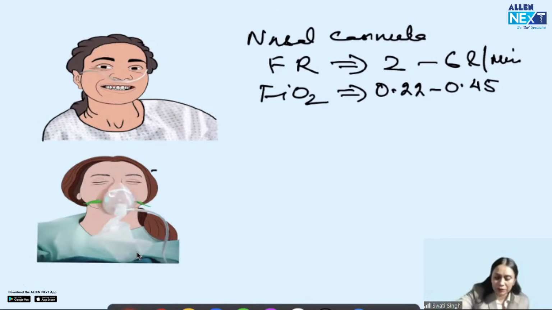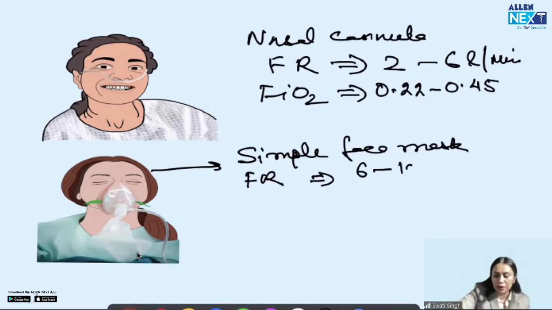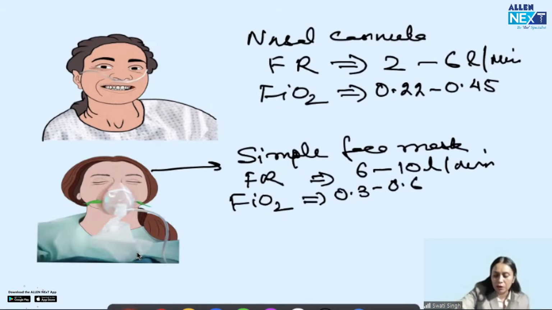Then the next one is our simple face mask. Got my point? What is the oxygen flow rate we have to keep in this? We start with 6 to 10 liter per minute. And what is the FiO2 which we achieve? From 0.33 to 0.6, 33 to 60%. That is 30 to 60%.